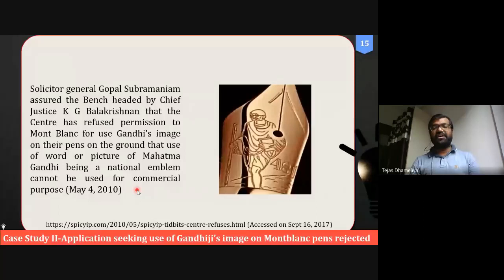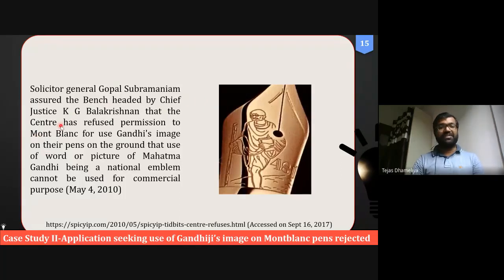Another non-pharma example, just to highlight that we should also not use images of heroic personalities such as Mahatma Gandhi, the father of the nation of this country, or other persons such as Abraham Lincoln, Swami Vivekanand, and many others. So we cannot use their images for our trademark purpose. Okay, this is one example wherein the Chennai-based High Court, Justice Gopal Subramaniam, has given certain decisions against Montblanc.